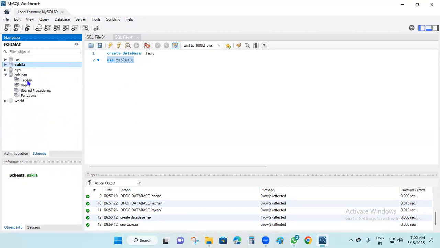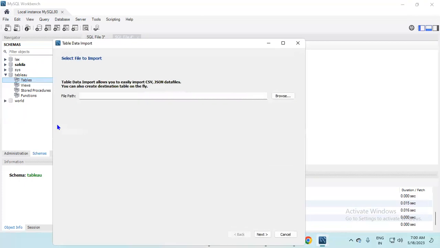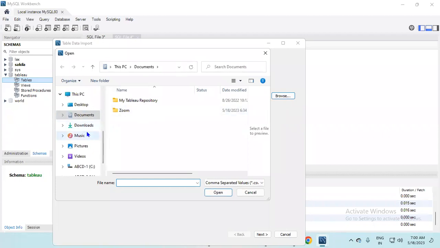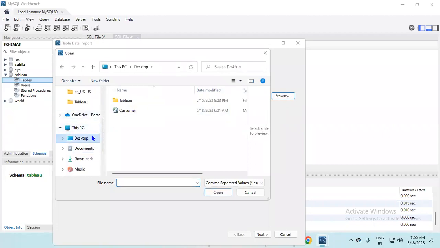Next, this is the table. Right click on the table, data import wizard. Okay, this is a browser. You can see this is the browser. Okay, browse, and I'm going to desktop. Here this is the customer table, right? Which I created previously. You should convert the Excel file to a CSV file. Okay, click here. Now I'm going to open this one.